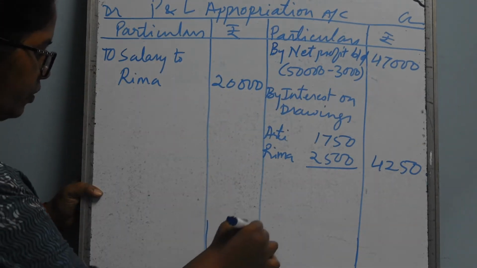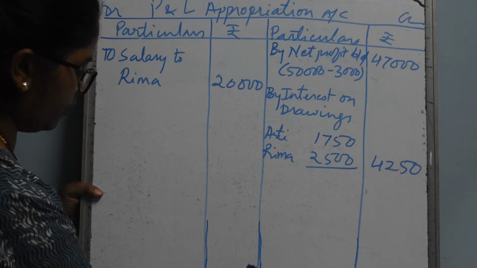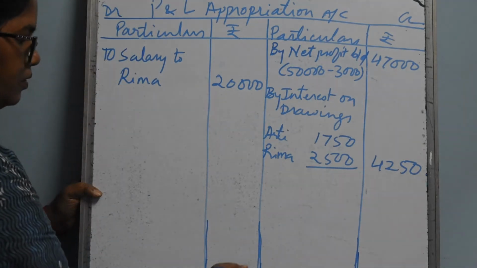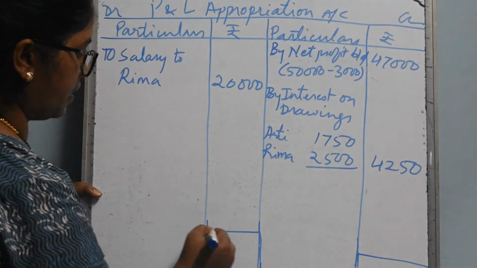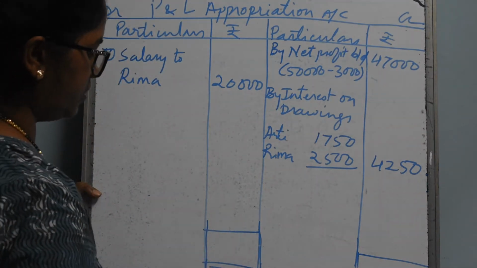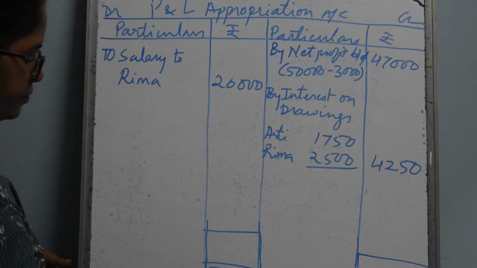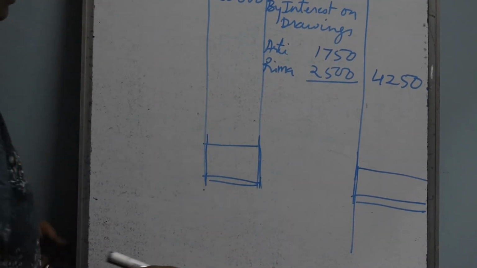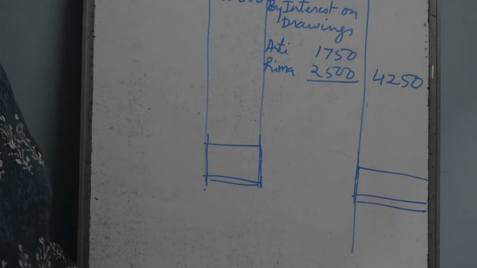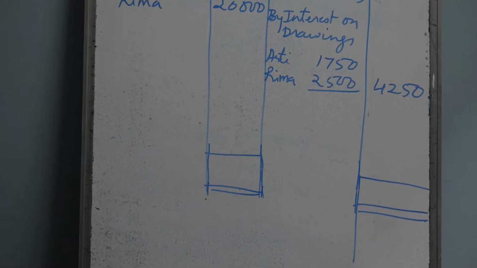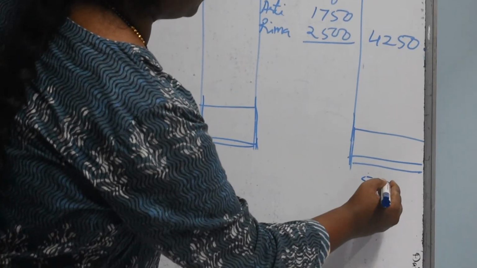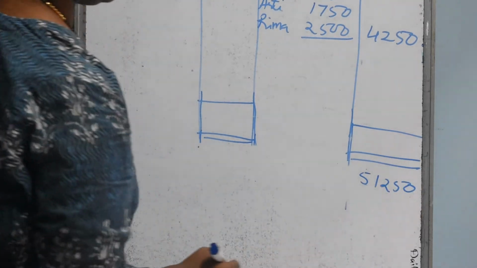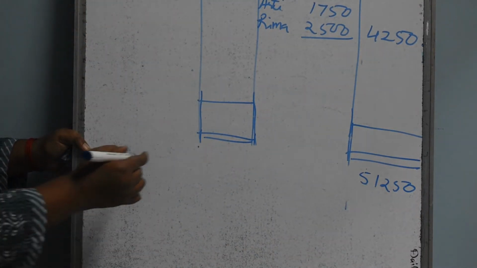Now before providing interest on capital, we have to just balance this account and see what is our profit. So if you see that side, it is coming 51,250, and this side the total is 20,000.